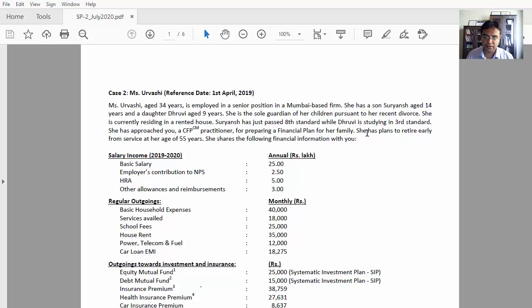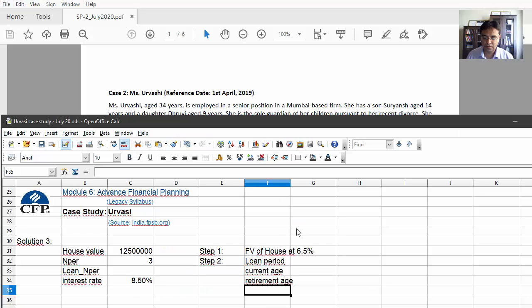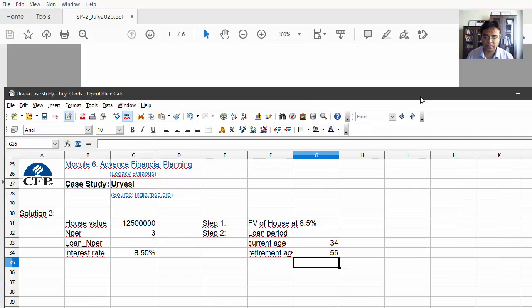Okay, and again the last line of the first para says she has planned to retire early from service at her age of 55 years. So let me put that also. So current age is 34 and 55. Fine. So from this we can get to know what is the loan period.